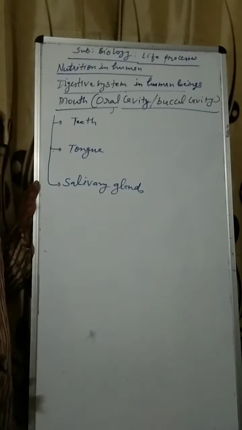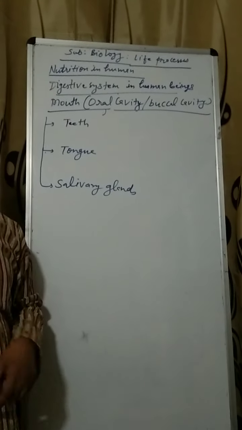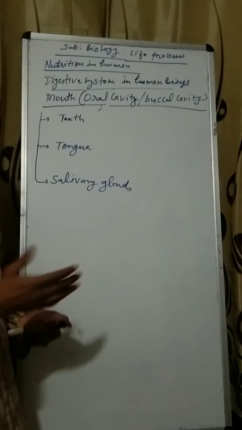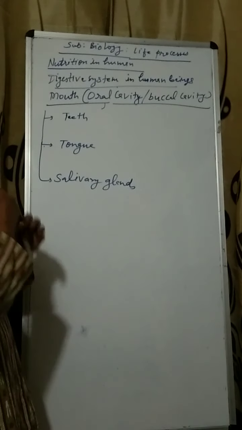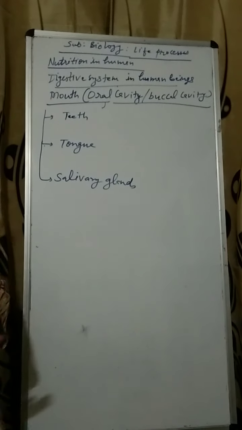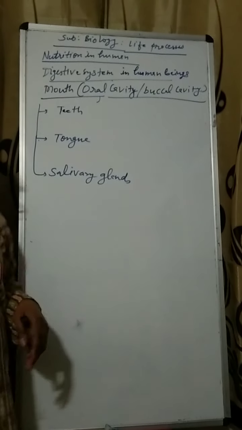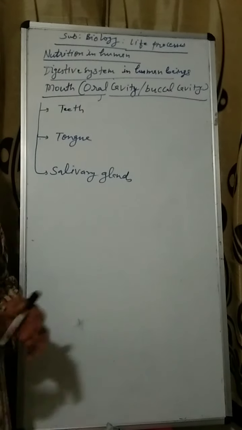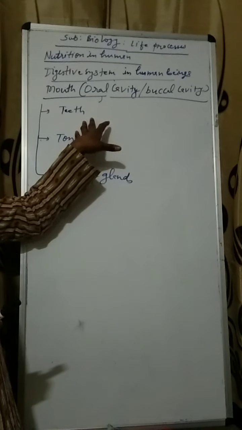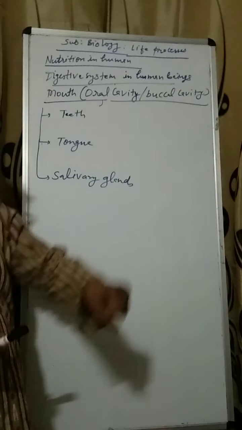There is no description of teeth and tongue in your syllabus. The types of teeth, the four types of teeth, and the arrangement of the teeth are not in your syllabus. You should only know the teeth function. They cut the food into small pieces and then chew and grind it.